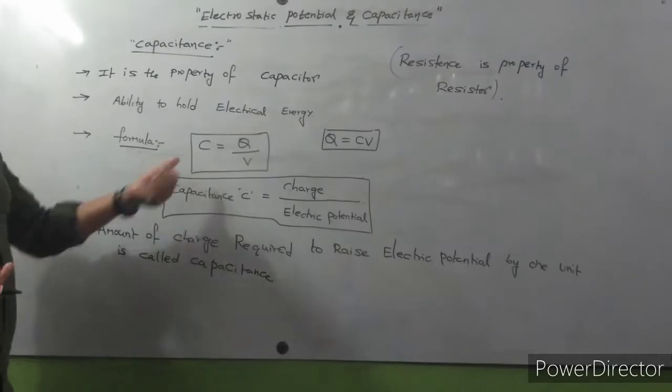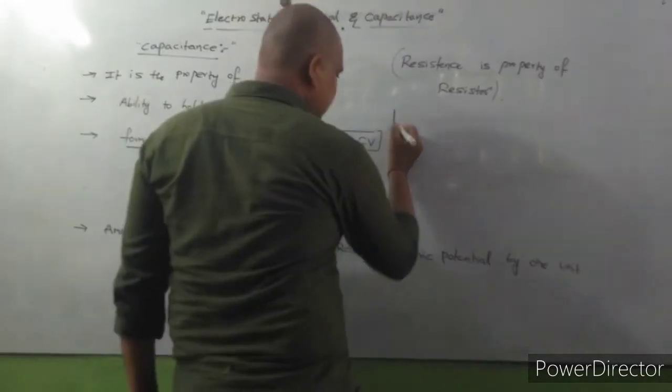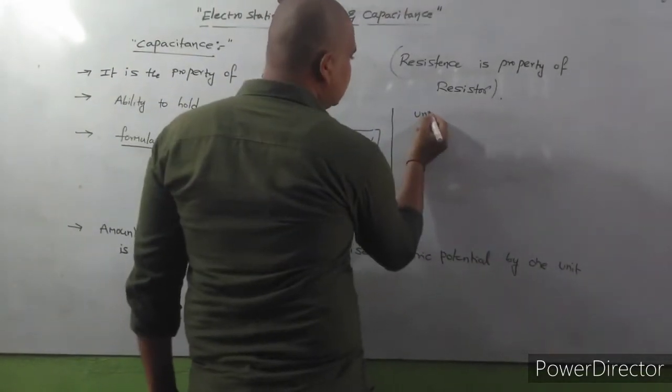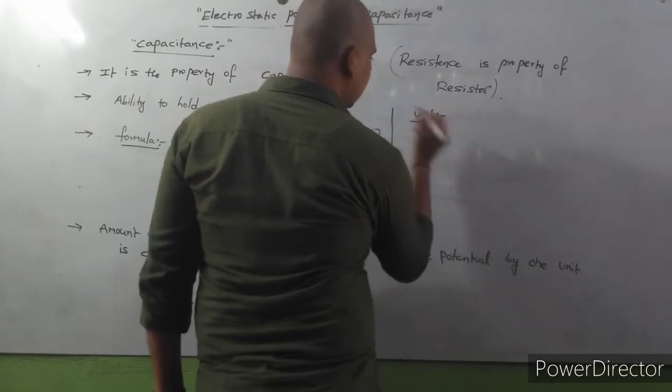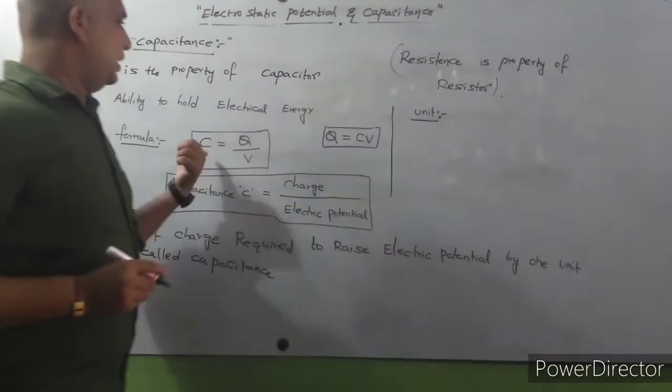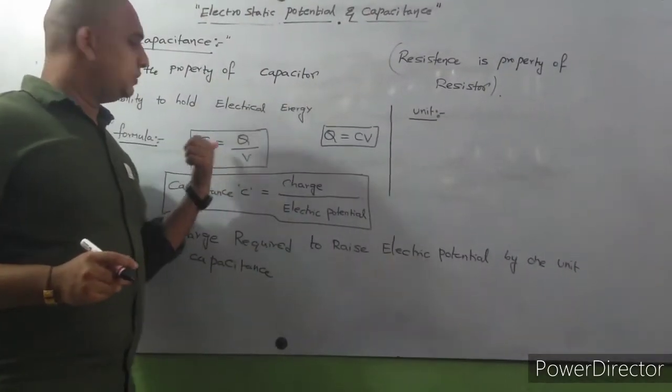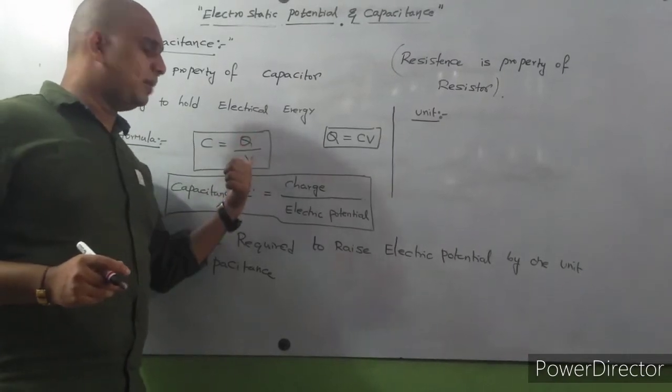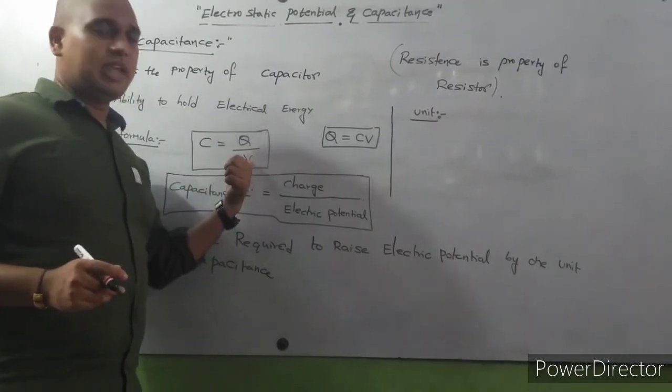So next, what is the unit of capacitance? Observe the formula, charge by electric potential.